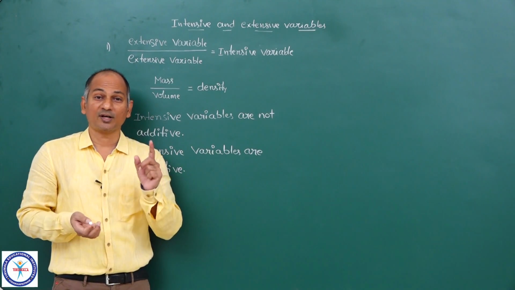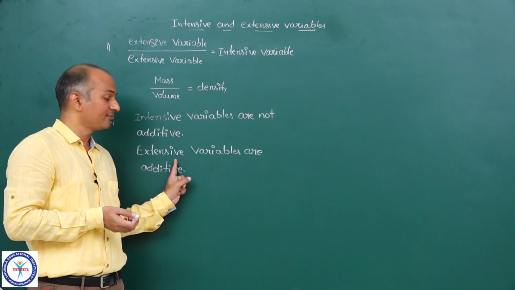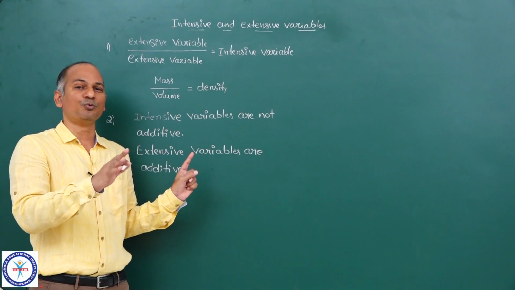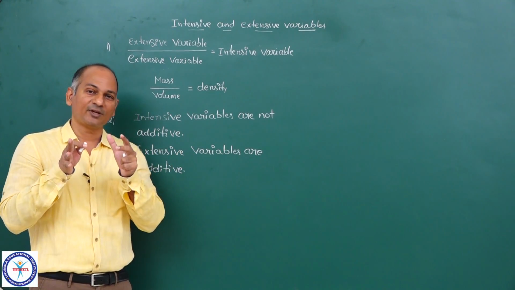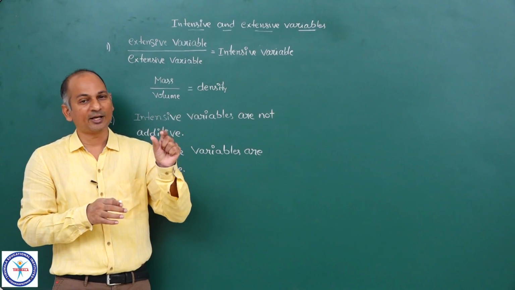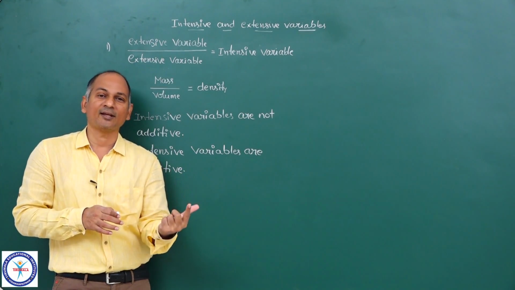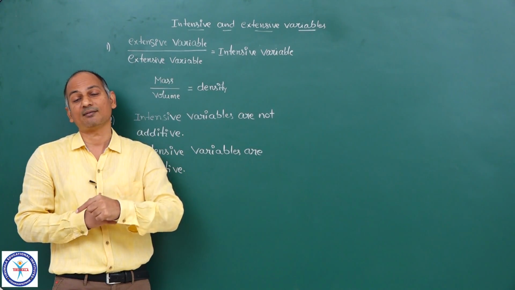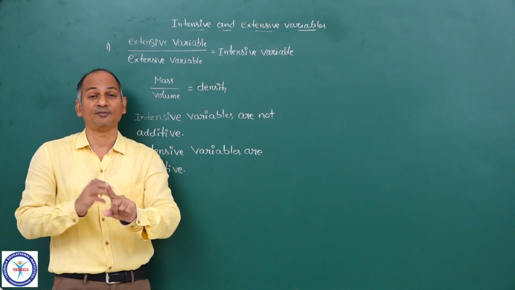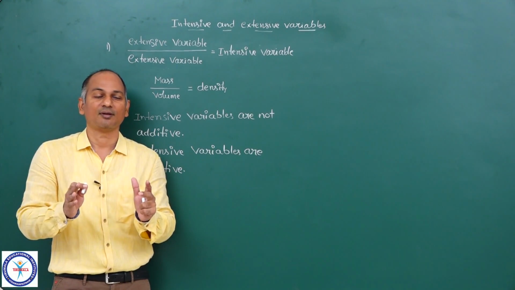First, you convert that intensive variable into extensive variable, because each intensive variable is related to one or two extensive variables. So first convert the intensive variable into extensive variable, then determine the resultant extensive variable by adding or subtracting, then convert the resultant extensive property back into resultant intensive property with the help of the same relation which you used earlier. Let me demonstrate this with an example.